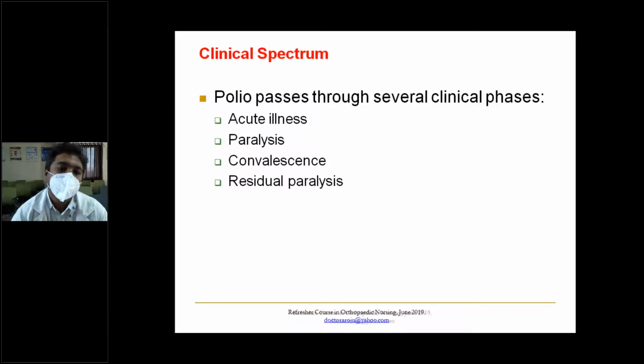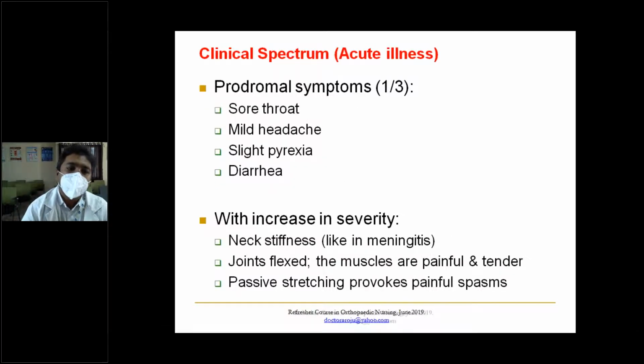So polio passes through various phases: acute illness, paralysis, convalescence, and residual paralysis. Prodromal symptoms: like any viral infection, the patient can have sore throat, mild headache, slight pyrexia, and diarrhea. With increase in severity, neck stiffness like meningitis, joints are flexed, muscles are painful and tender, and passive stretching provokes painful spasms. So a patient with a sore throat and fever, pain on passive stretch, we see very few cases,